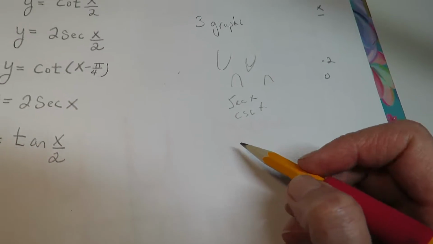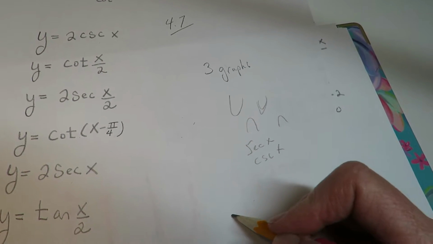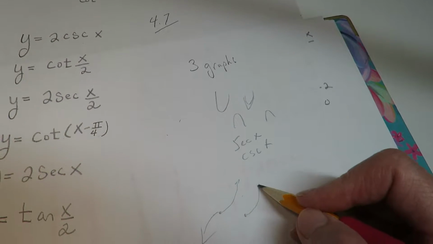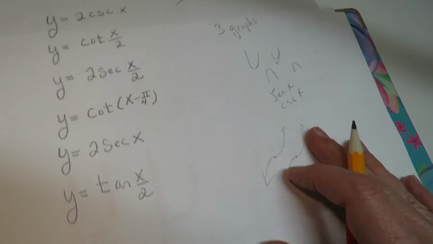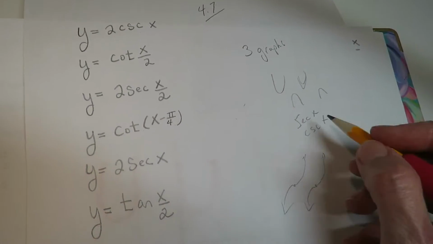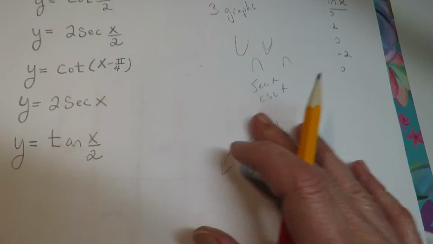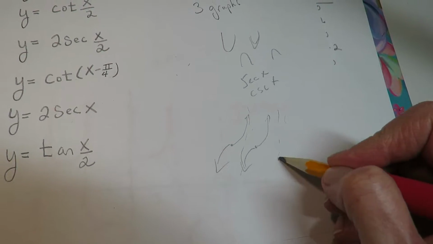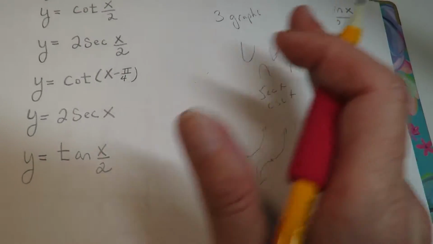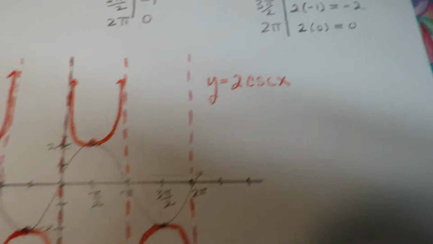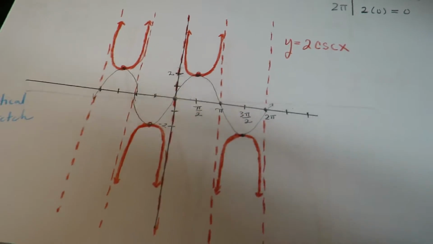And then if you have the tangent, unless it's flipped over the x-axis, you know the tangent's going to go uphill, right? And you know that the cotangent is going to come downhill. So the tangent looks a little bit like that cube function. I'm drawing this too quick and too sloppy, but the tangent's going uphill, the cotangent's going downhill, unless there's a negative in front and it's reflected over the x-axis. So you could start with just knowing what the basic shapes are. I did these nice, I didn't rough sketch them.